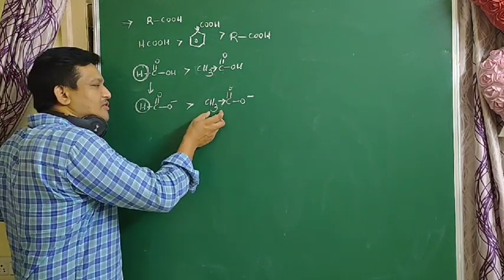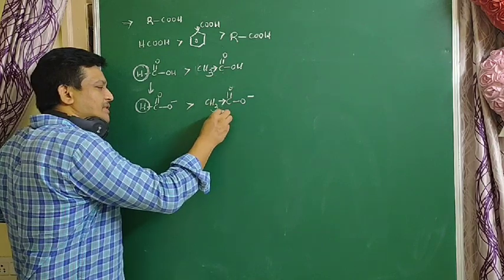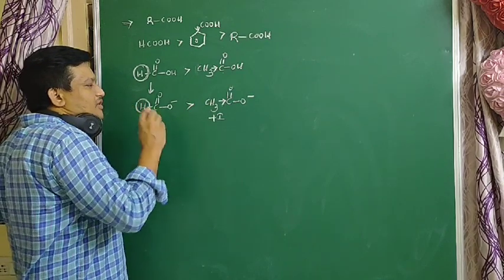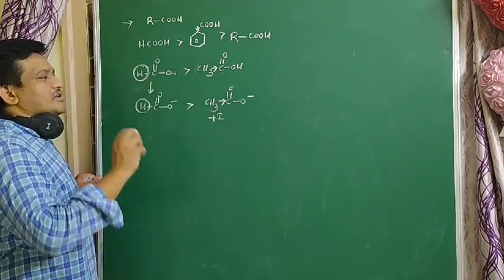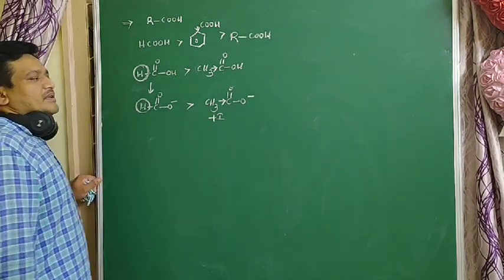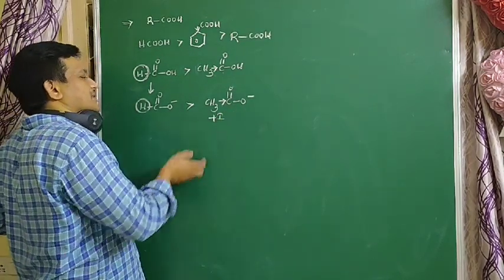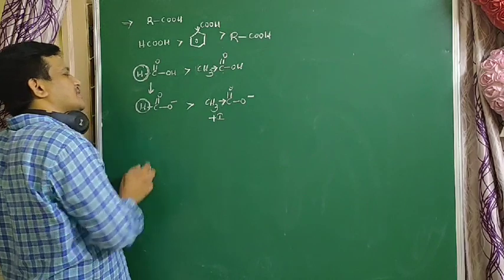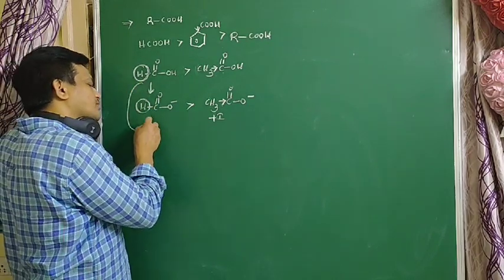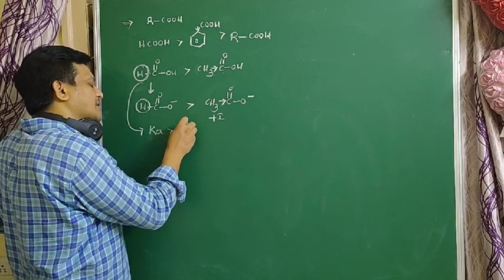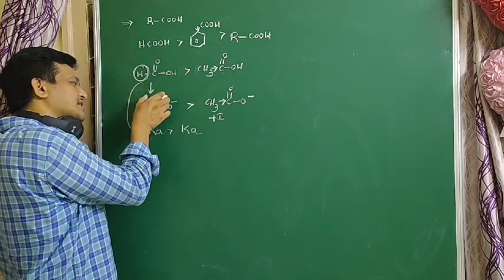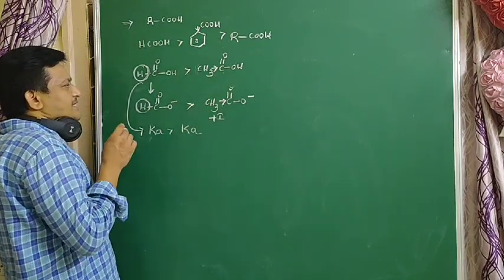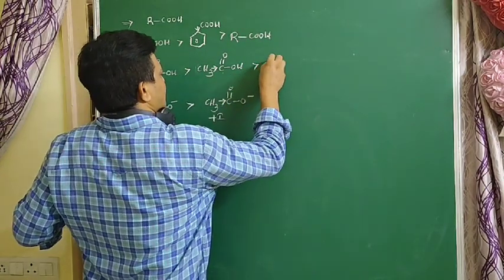The methyl group is a plus I group that donates electrons to the oxygen, so the negative charge on the oxygen increases and the ion is less stable. Stability decreases with methyl groups. That's why this is the least stable. So the Ka value here is higher, because it dissociates to a greater extent. So formic acid is more acidic than acetic acid.